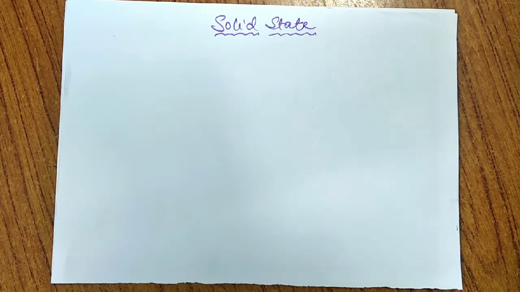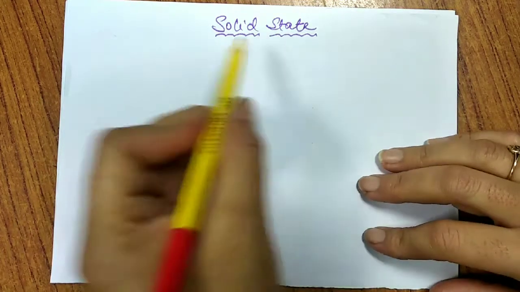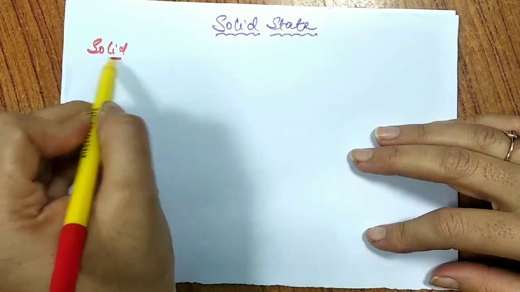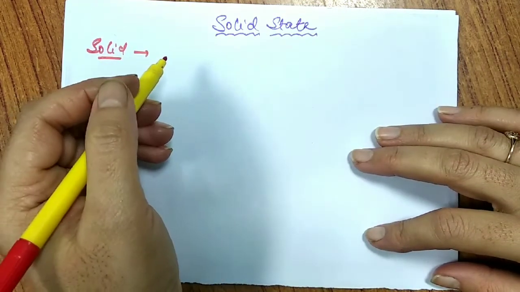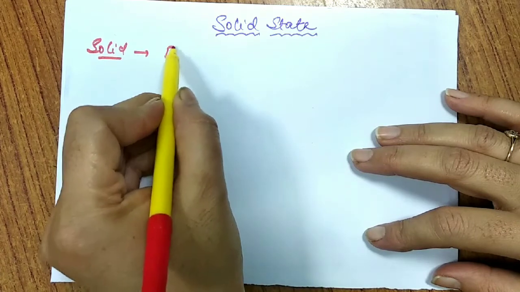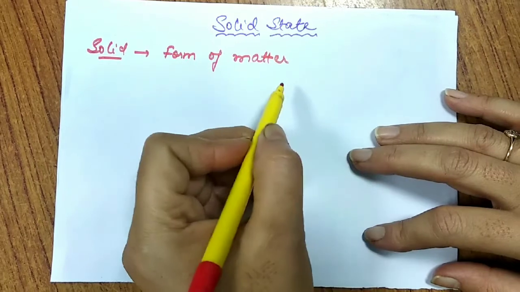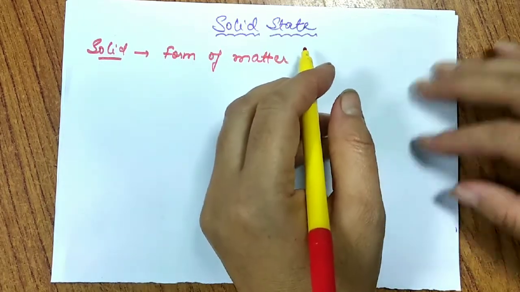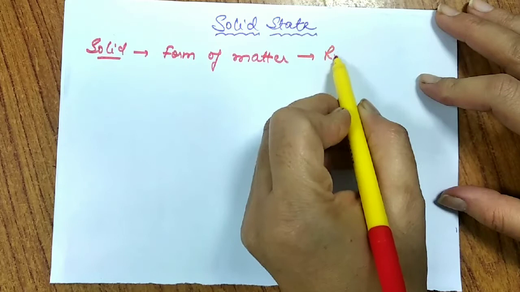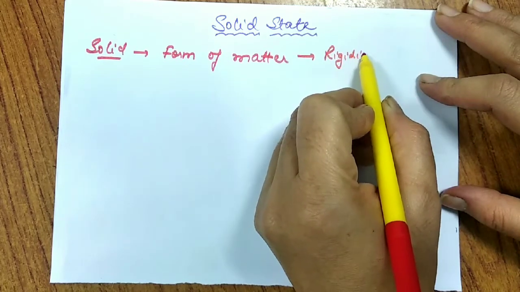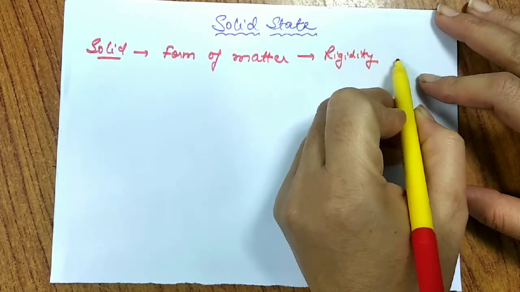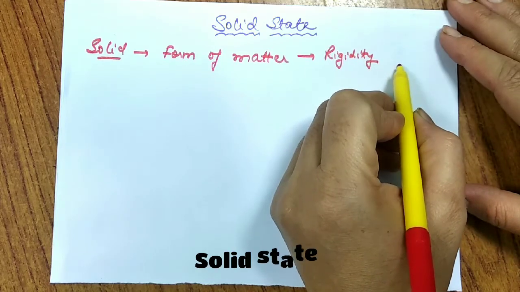So today for class 12th we have Solid State chapter 1. So let us start with the basic introduction of solid state. Generally when we talk about the word solid, we say that a solid is a substance, or a form of matter, which possesses rigidity. We know that there are three major states of matter: solid, liquid and gas. And it possesses rigidity. That means it has high rigidity and possesses a definite shape and definite volume.